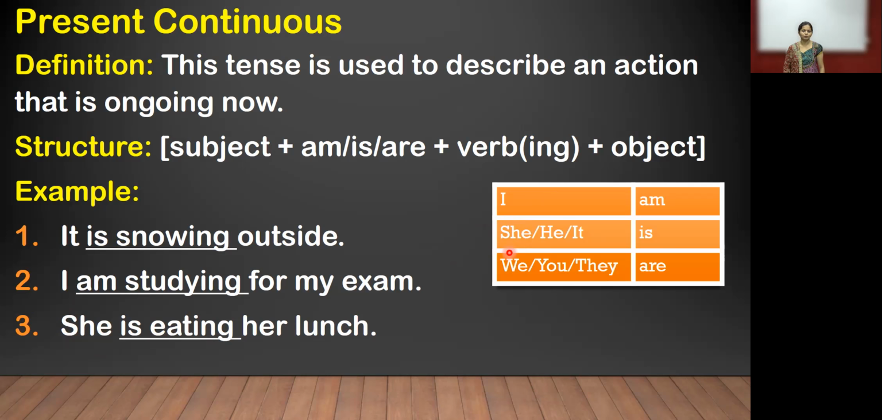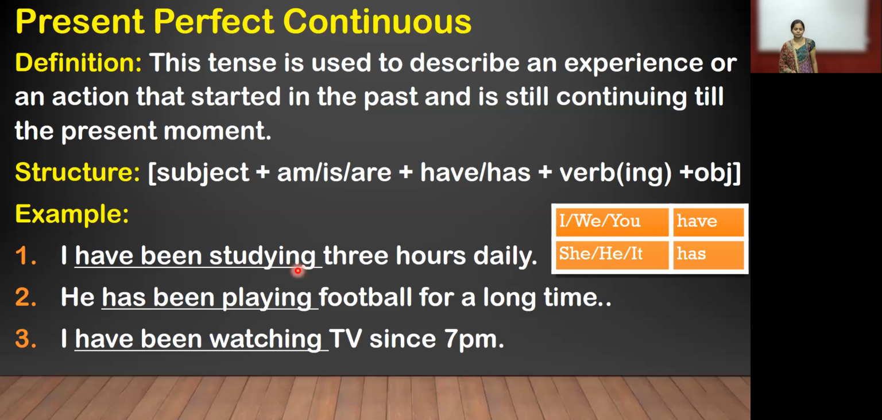Now we can see the fourth form. Now see, what is the fourth form? The definition is given, and present perfect continuous is the fourth form of present tense. What is the definition? This tense is used to describe an experience or an action that started in the past and is still continuing till the present moment. Now the same thing happened in the previous third form. It is an action started in the past and is still continuing. The action is still continuing till the present moment.